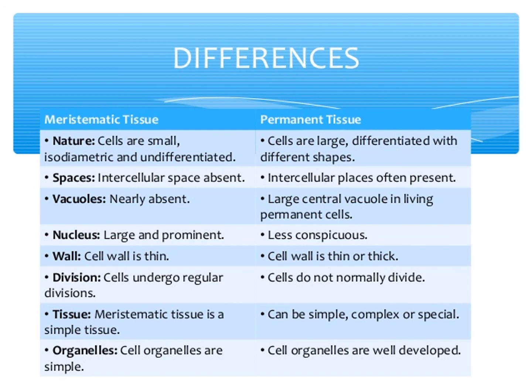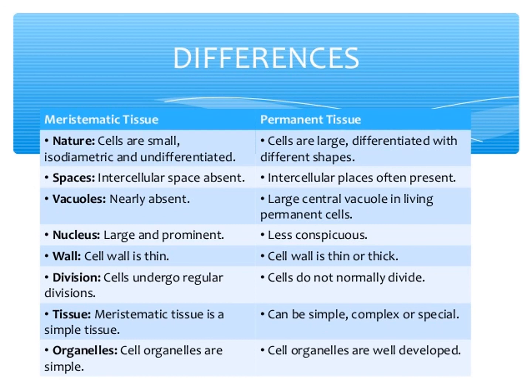See, everybody look at the table. Nature: meristematic cells are small, isodiametric and undifferentiated. Permanent tissue cells are large, differentiated with different shapes. In meristematic tissue, intercellular space is absent. In permanent tissue, intercellular space is often present.